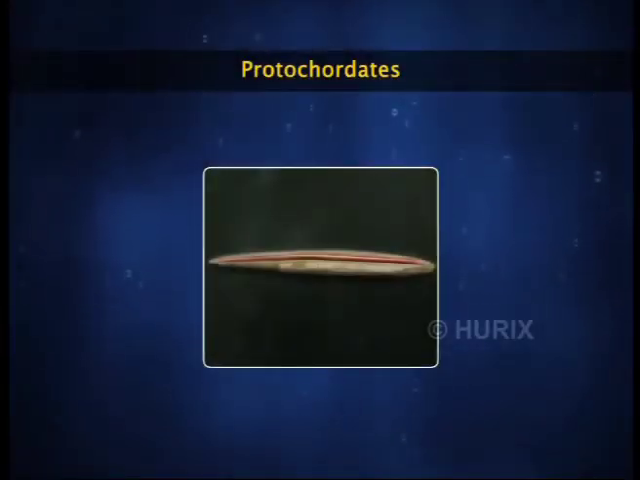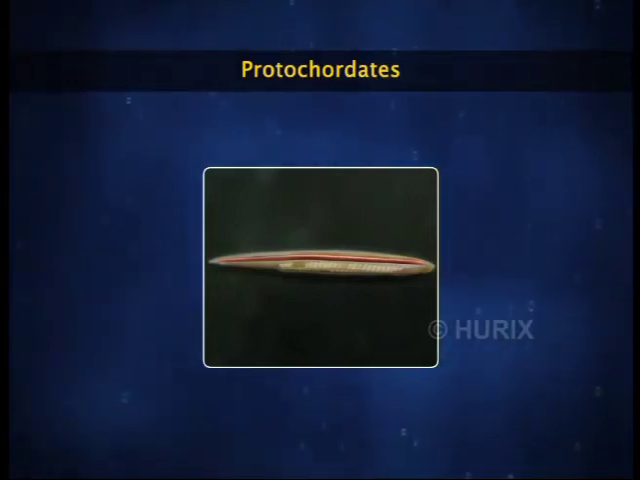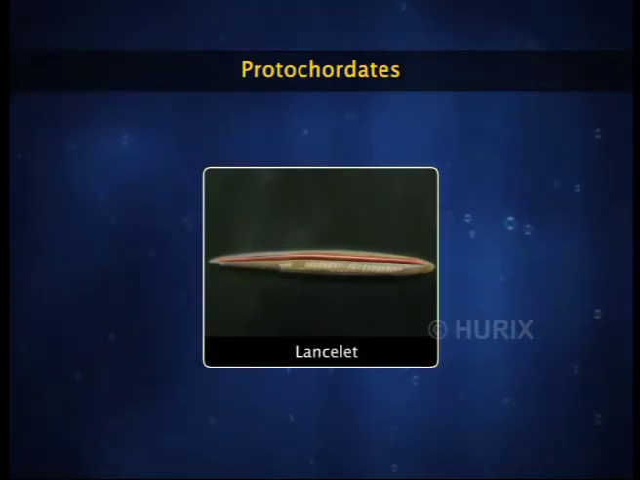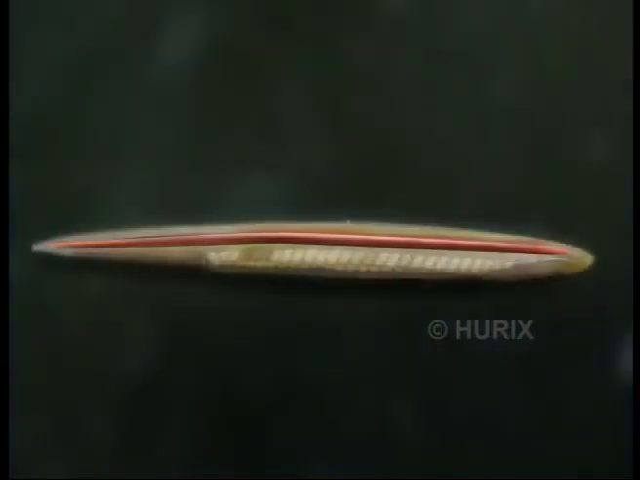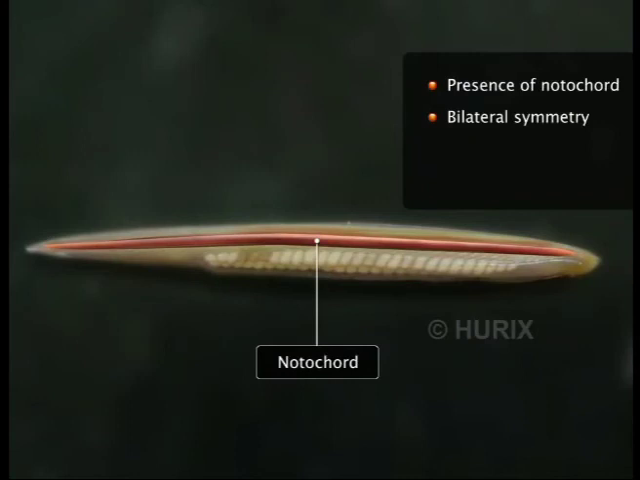The last category of invertebrates is the chordates, protochordates. This group consists of organisms such as lancelet. These animals show the presence of a notochord in some stages of life. They show bilateral symmetry. They are triploblastic and have a true coelom.